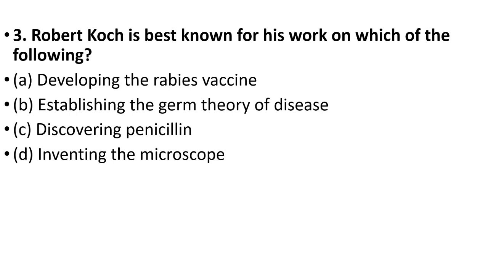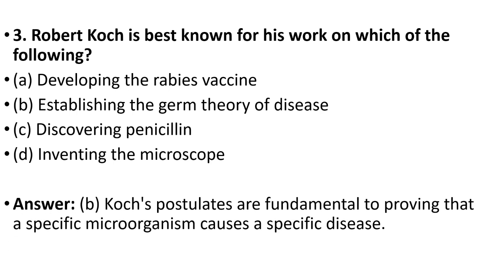Third question: Robert Koch is best known for his work on which of the following? Developing the rabies vaccine, establishing the germ theory of disease, discovering penicillin, inventing the microscope. Your answer is option B, establishing the germ theory of disease. Koch's postulates are fundamental to proving that a specific microorganism causes a specific disease.